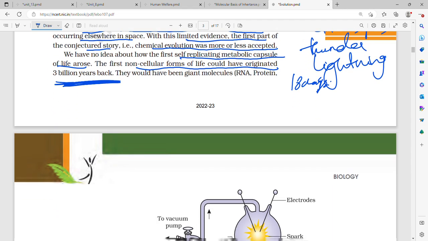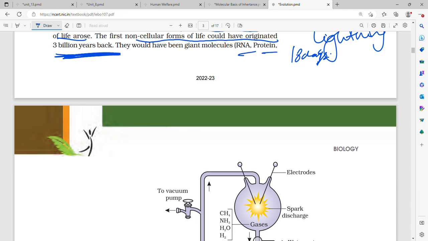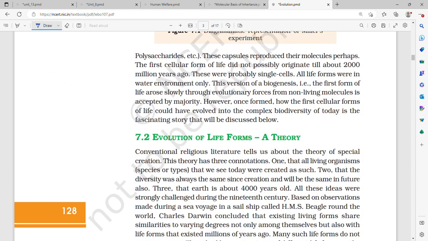They would have been giant molecules, RNA, protein, polysaccharides, etc. These capsules reproduced their molecules. Perhaps the first cellular form did not originate till 2000 million years ago.